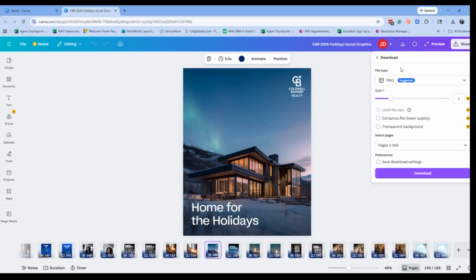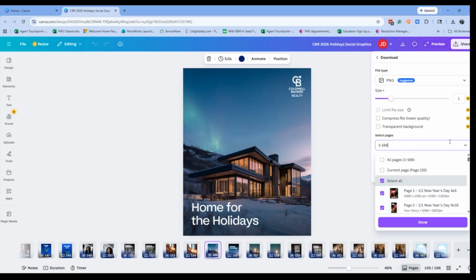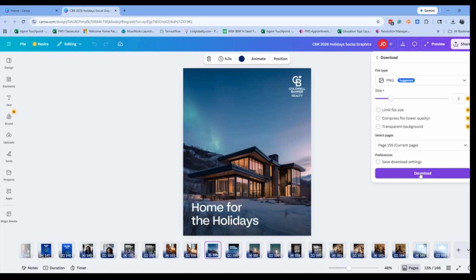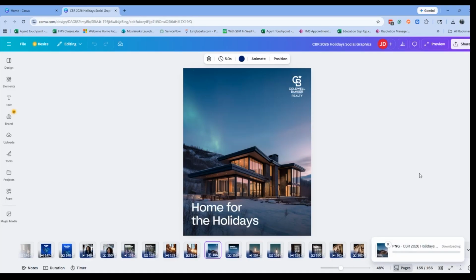Again, I can select my desired file type, but do note that in this case, all pages of this template are selected by default. If I just wanted to download this single image, I can click on that drop-down option, select current page, or specify the page range that I'm interested in, click on done, and then simply click on the download button.